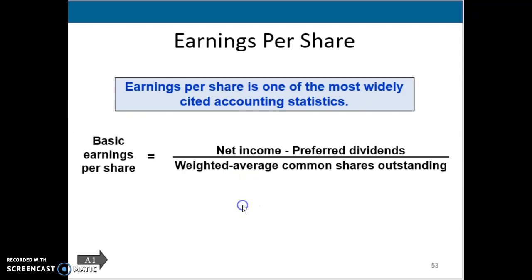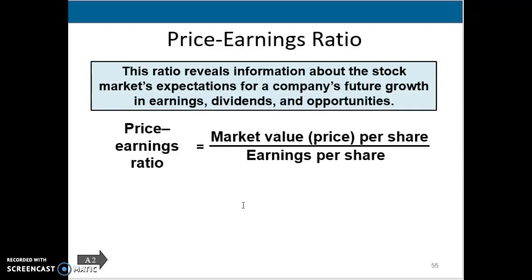The next one is the price earnings ratio. The price earnings ratio is going to show you the market value, or the price per share, divided by the earnings per share. So once you calculate earnings per share, you just take that answer and bring it into this ratio.